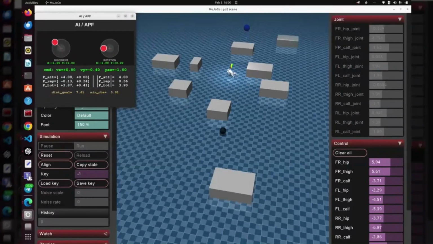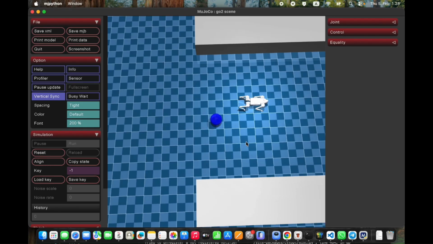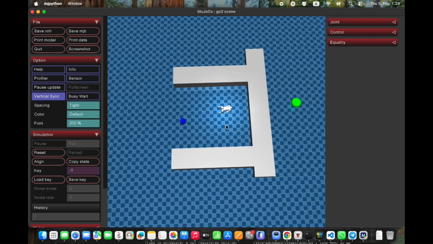The APF planner performs perfectly, efficiently guiding the robot straight to the target. However, complex geometry breaks it. In the U-shaped trap, the robot gets stuck in a local minimum, unable to escape on its own.